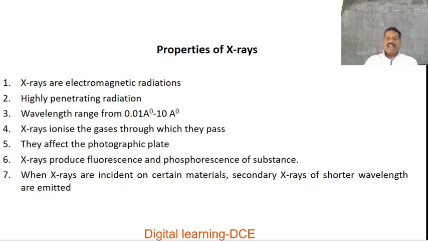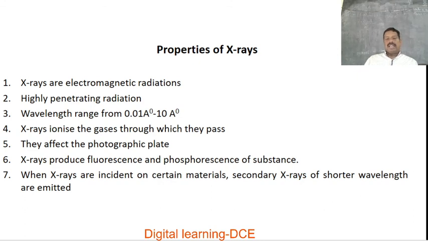If very high energy X radiations, called hard X radiations, are exposed on living tissues or a body, that will cause damage to the biological tissue and produce biological hazards.